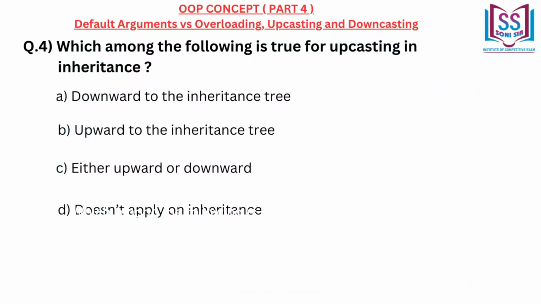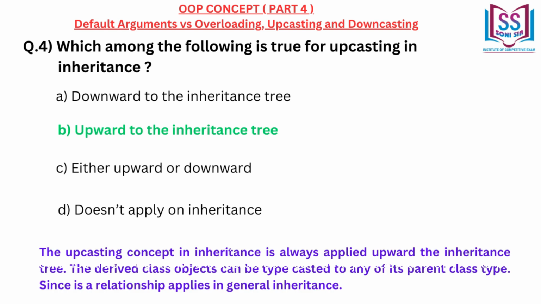Which among the following is true for upcasting in inheritance? A. Downward to the inheritance tree. B. Upward to the inheritance tree. C. Either upward or downward. D. Doesn't apply on inheritance. Correct answer B. Upward to the inheritance tree.